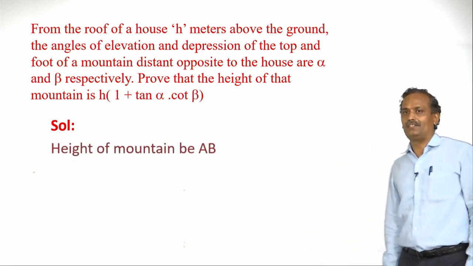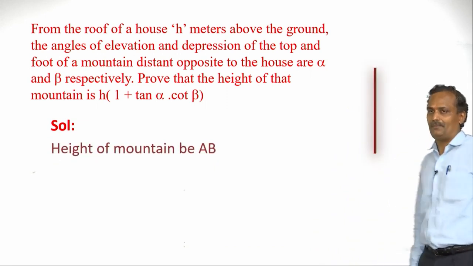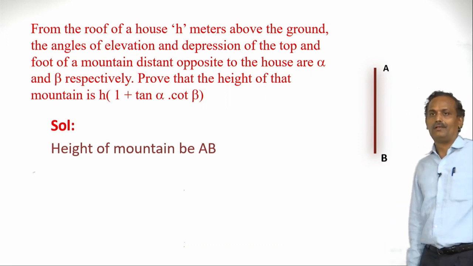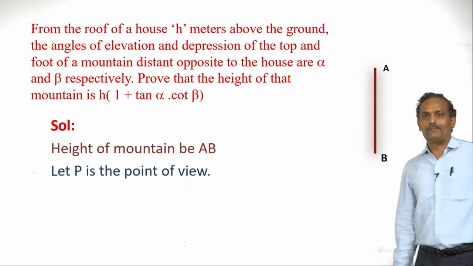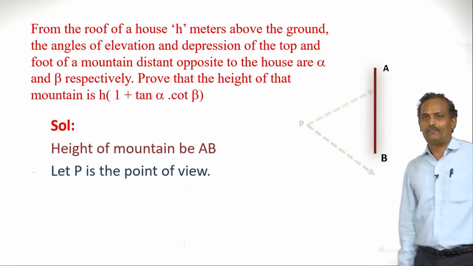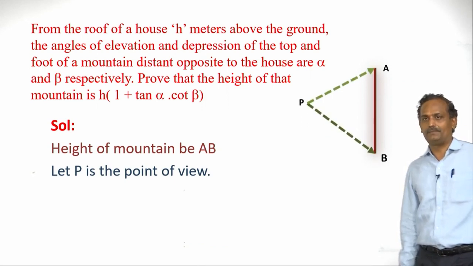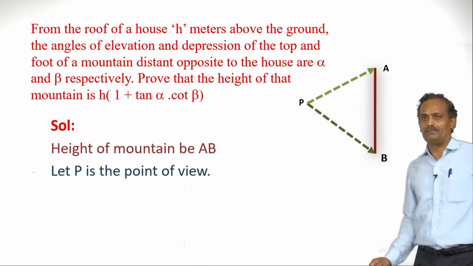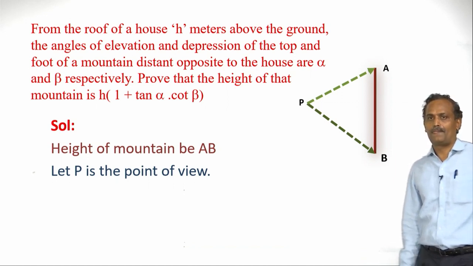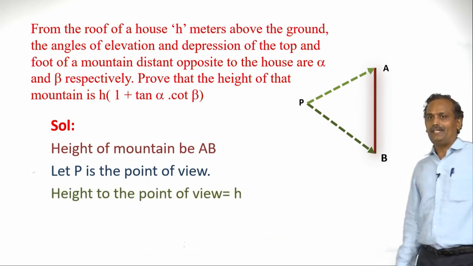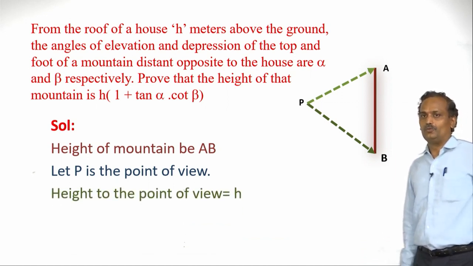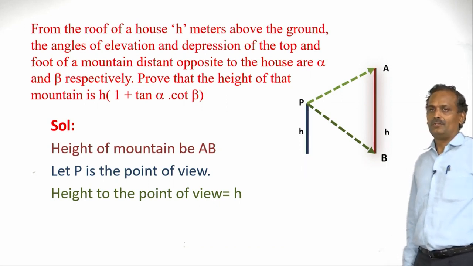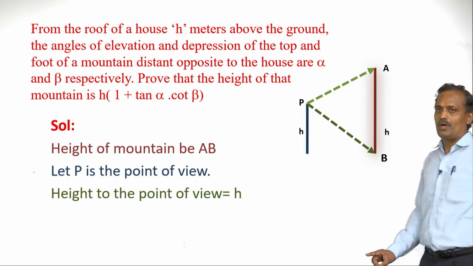So let us assume AB as the height of the mountain. Let it be the height. Now let P be the point of view. From P, an observer is observing the top and bottom of the mountain. So the height of the point of view is H. So he is above H meters.